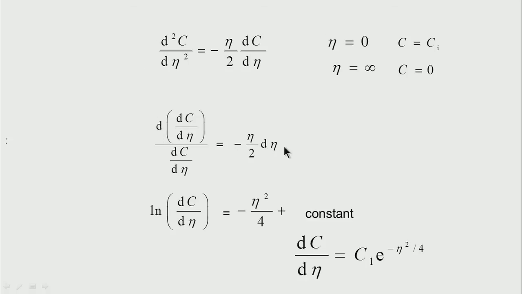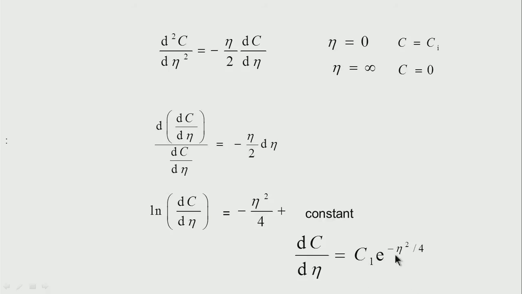I integrate this and I find this is a ln form. I have ln of dc/dη as equal to minus η²/4 plus a constant, and taking exponential on both sides, dc/dη is equal to a constant, which gets soaked with this.